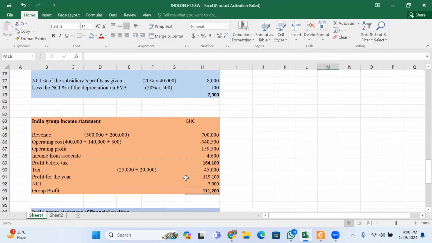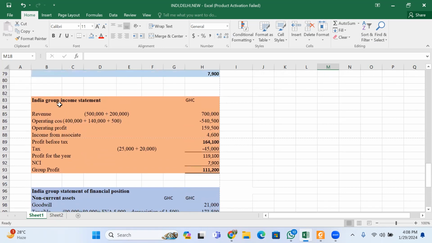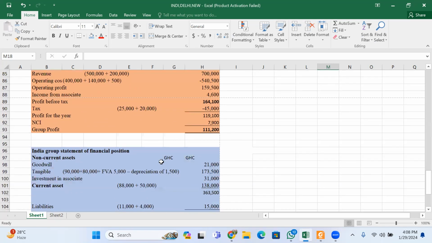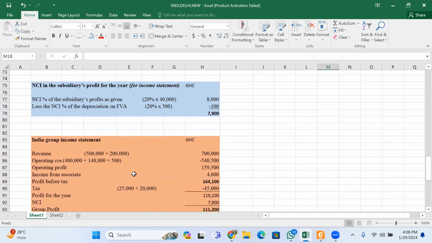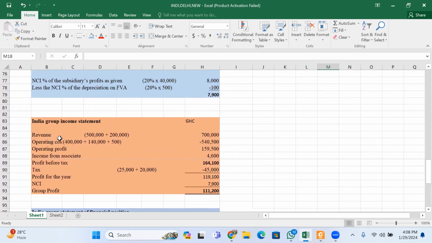Then from there, I prepare my income statements and then I prepare my balance sheet. So in my income statement, I add the revenue of India and then the revenue of new, operating cost of India, operating cost of new, and then take note, there is depreciation of 500. I add it to it and subtract from it. I get my operating profit.